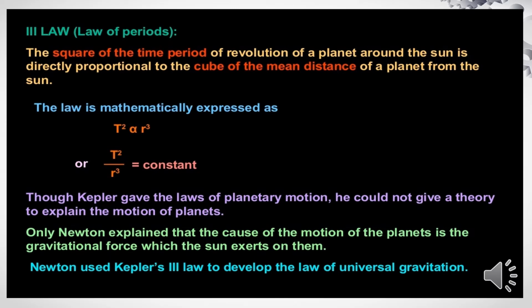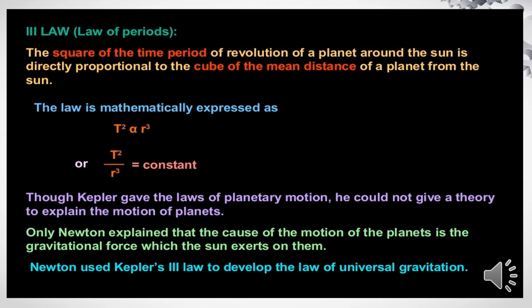Third law, the law of periods. The square of the time period of revolution of a planet around the sun is directly proportional to the cube of the mean distance of the planet from the sun. The law is mathematically expressed as T squared is proportional to r cubed, or T squared upon r cubed is equal to a constant.